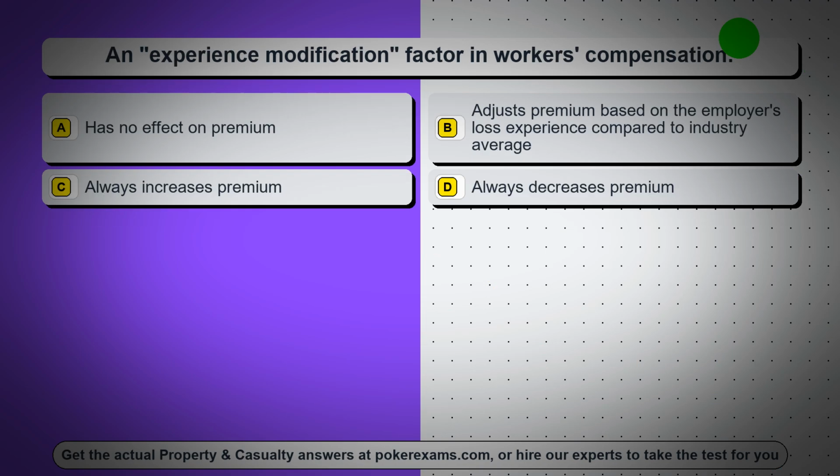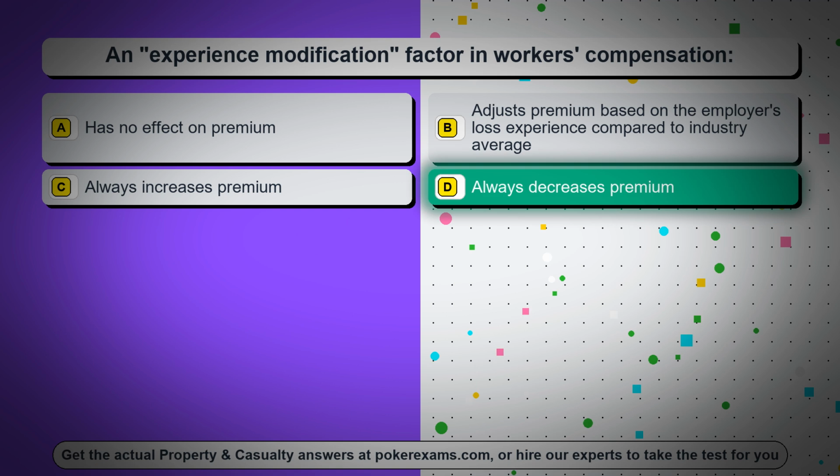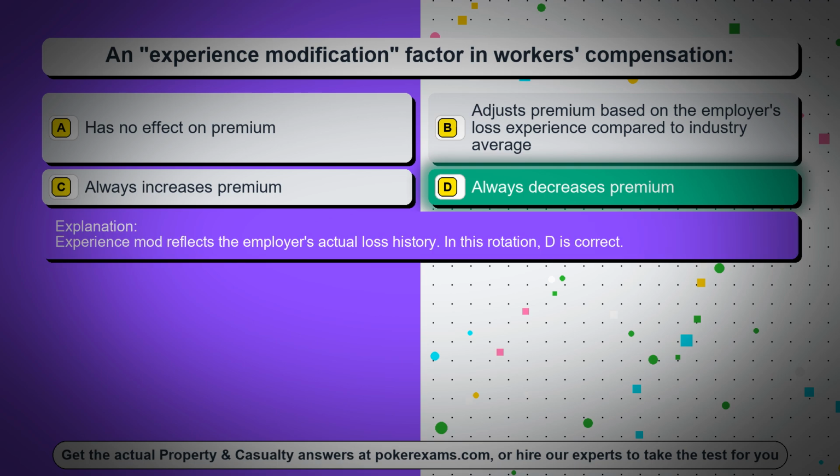Question 14. An experience modification factor in workers' compensation, option A, has no effect on premium, option B, adjusts premium based on the employer's loss experience compared to industry average, option C, always increases premium, option D, always decreases premium. The correct answer is option D, always decreases premium. Experience mod reflects the employer's actual loss history. In this rotation, D is correct.